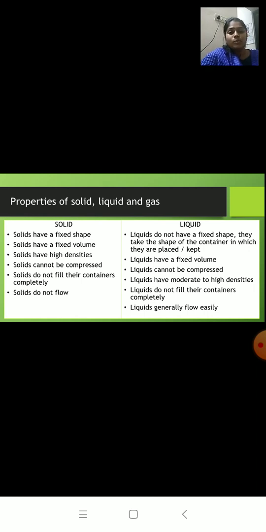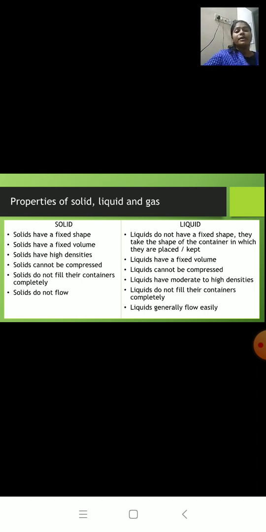Liquids have a fixed volume because the spaces between the particles are fixed. Liquids cannot be compressed. Why? Because the space between the particles is very small, so you cannot compress it further.